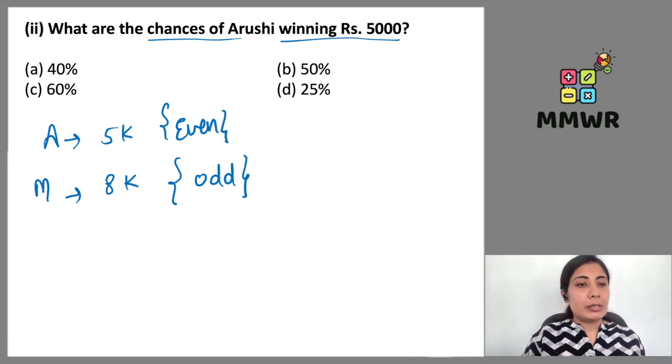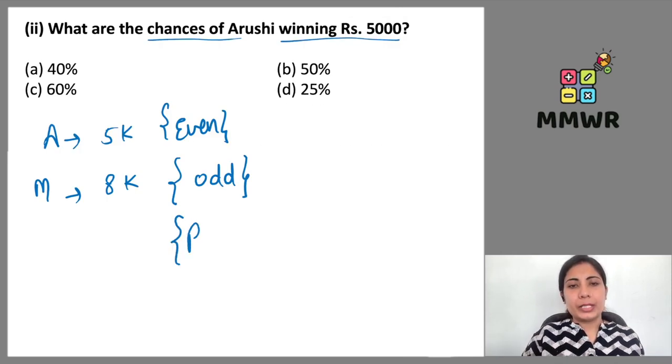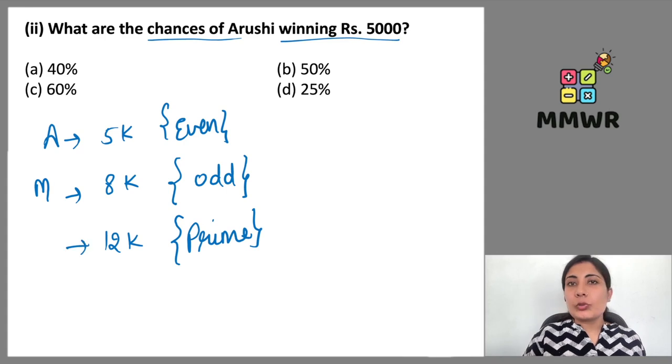If the arrow points at the prime number, that means 12,000. Who is going to win? Yes, Avni is going to win 12,000. Right? So what are Arushi's chances of winning? Sample space contains the numbers from 1 to 20.